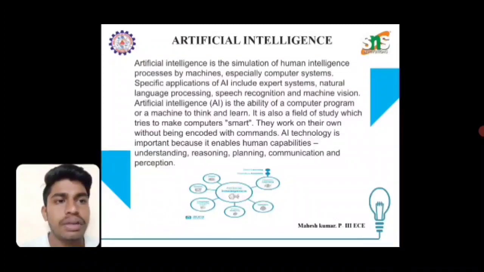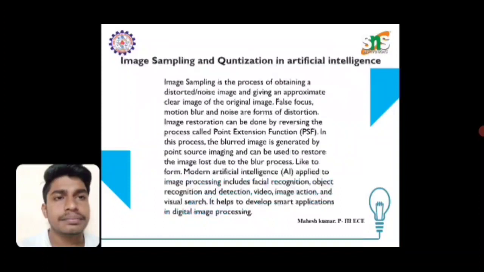It is also a field of study which tries to make computers smart, so they work on their own without being encoded with commands. AI technology is important because it enables human capabilities such as understanding, reasoning, planning, communication, and perception.